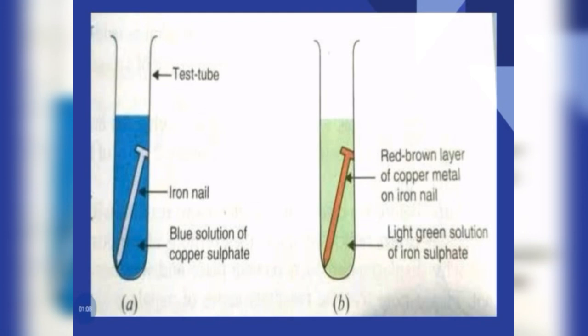The color of ferrous sulfate solution is pale green. That is what you can see in the second picture. And on top of the iron nail, you can see a brown color coating, that is a reddish brown coating, indicating the presence of copper.